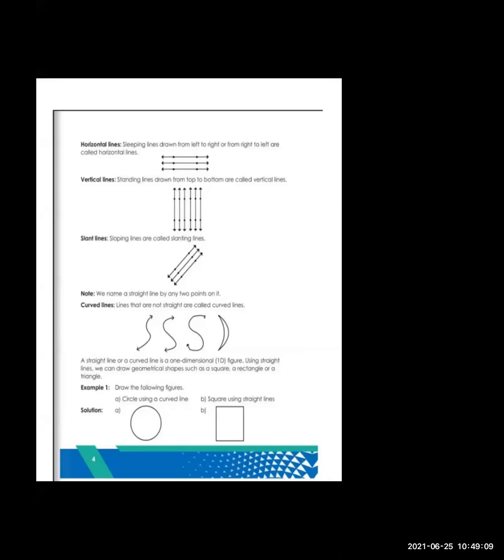I'll show you. C, like C, this is a curved line. D, S, these are curved lines. Even the circle, we can draw a circle with the help of a curved line.